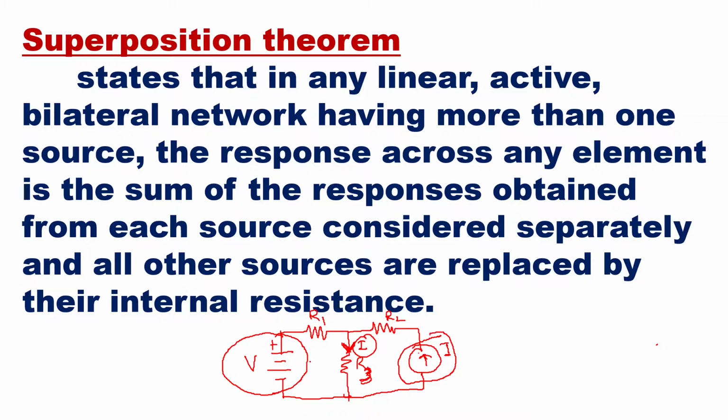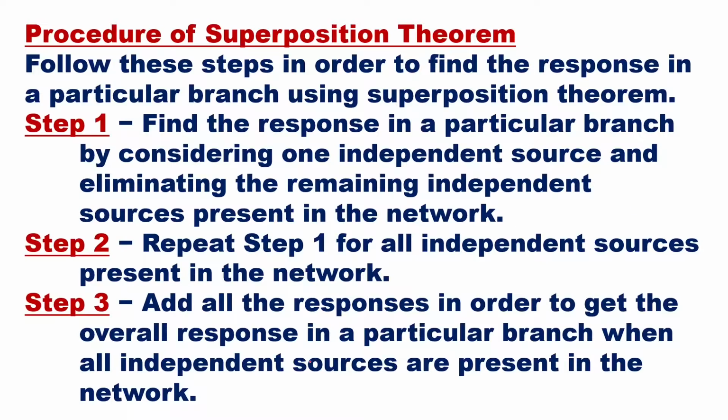Now this can be clearer if we go through the steps, and we'll take one simple example. So here are the steps of the procedure of the superposition theorem. How do we minimize the circuit? And after minimizing the circuit, how do we see what the magnitude of a current or voltage is across a particular element because of different sources? And then we add all those values to get the actual current or voltage in that branch.